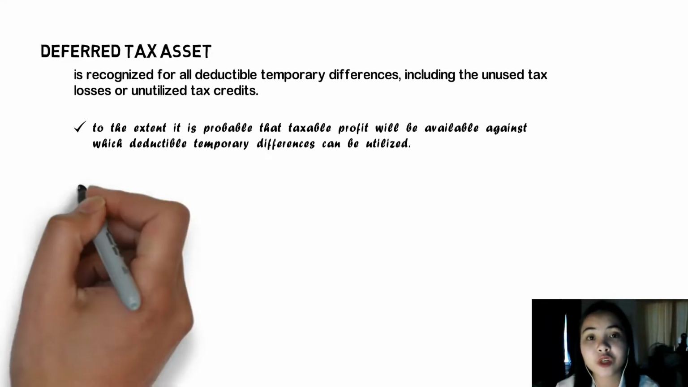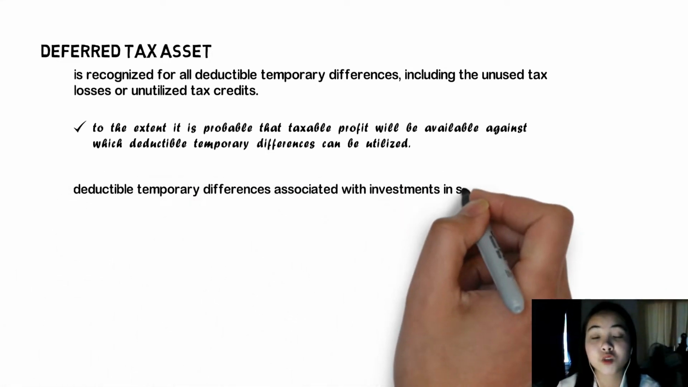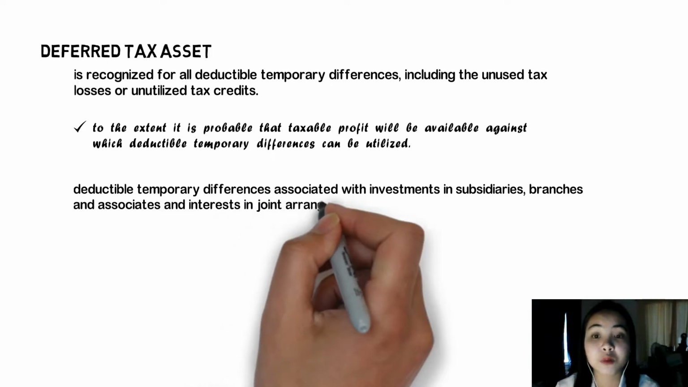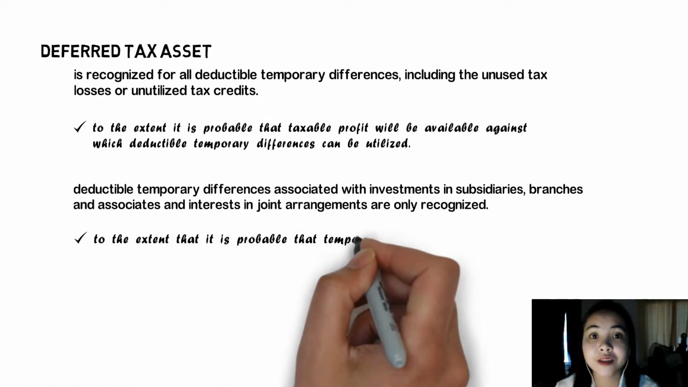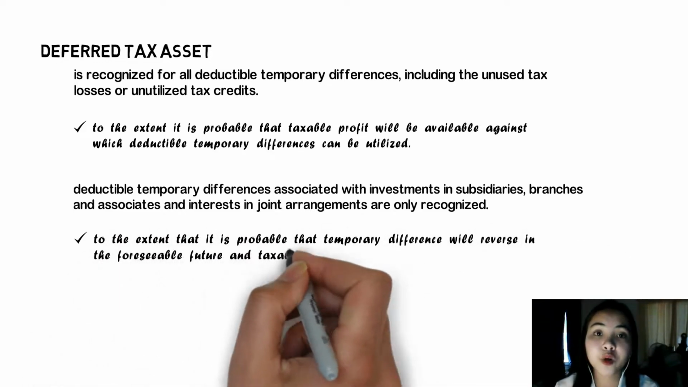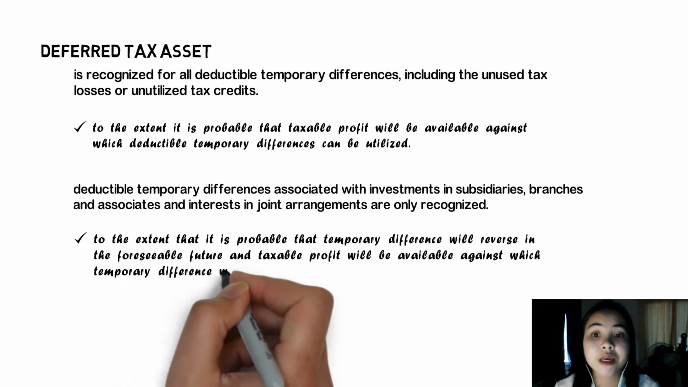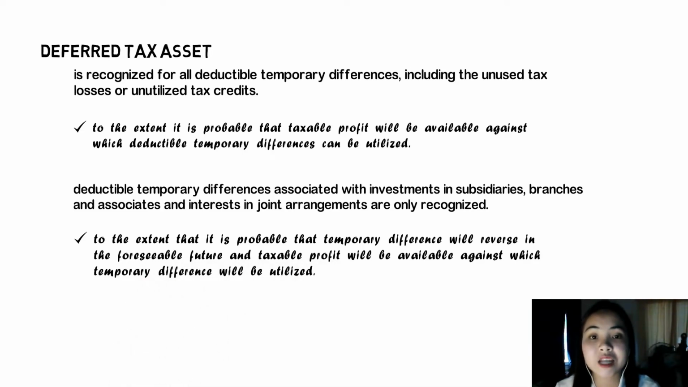Deferred tax assets for deductible temporary differences associated with investments in subsidiaries, branches, associates, and interests in joint arrangements are only recognized to the extent that it is probable that the temporary difference will reverse in the foreseeable future and taxable profit will be available against which temporary differences will be utilized.